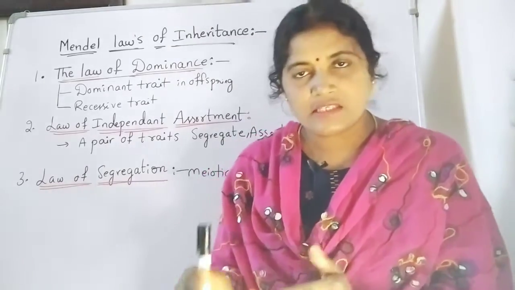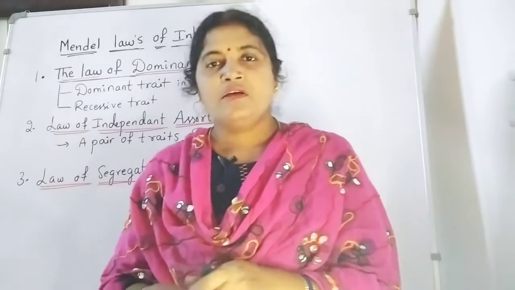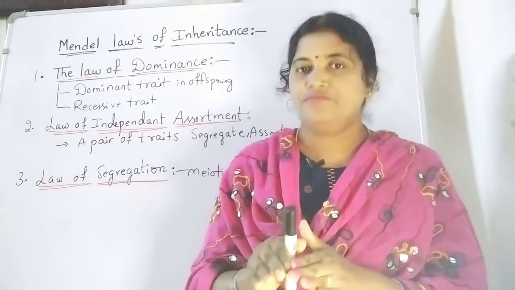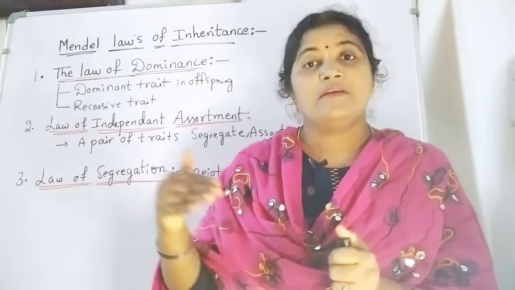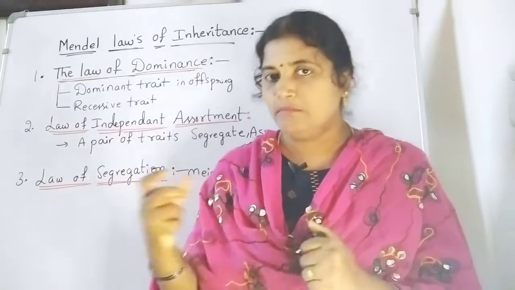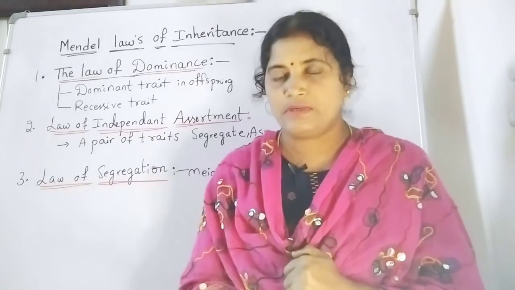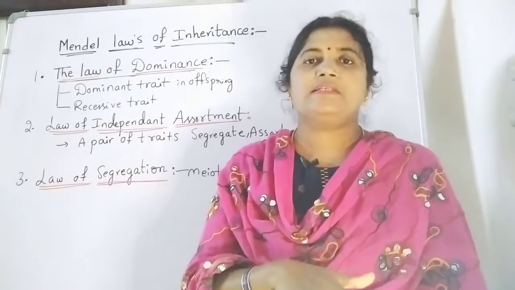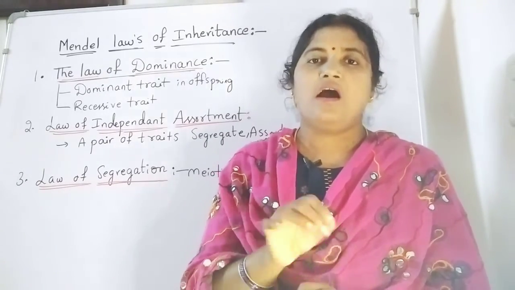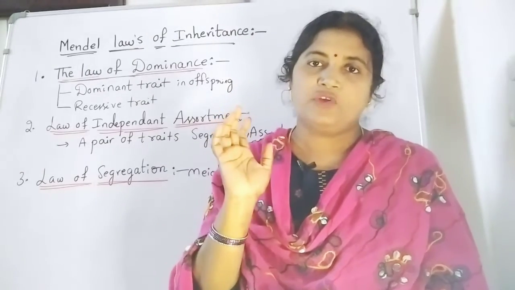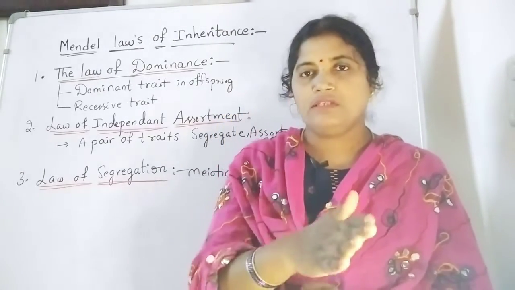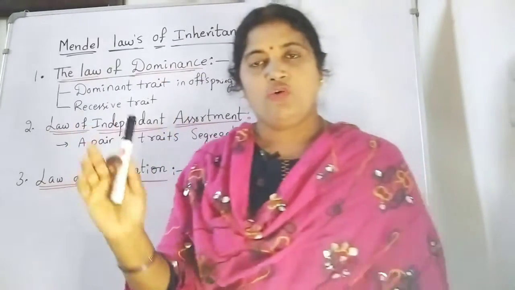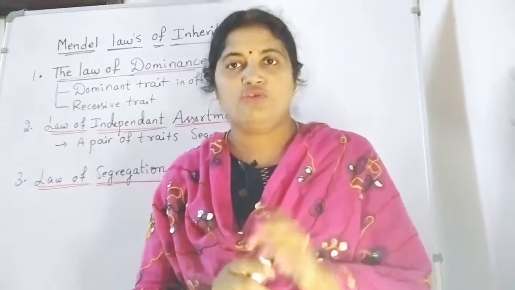Dominant traits, which we get in the F1 generation, those dominant traits are going to express in the F1 generation. The remaining pair of characters, which is not expressing, which is suppressed by the dominant traits, are known as recessive traits. Recessive traits, dominant and recessive. Only dominant characters are going to be expressed.